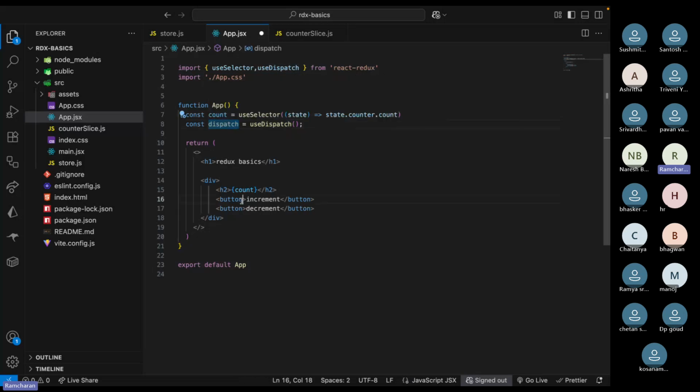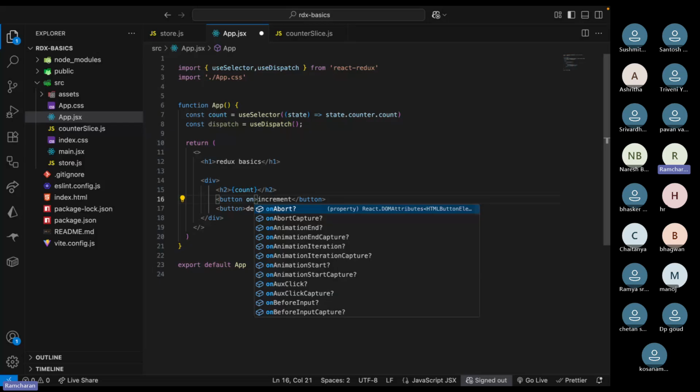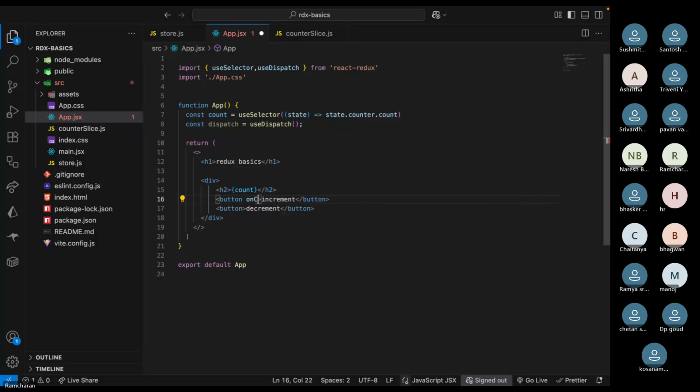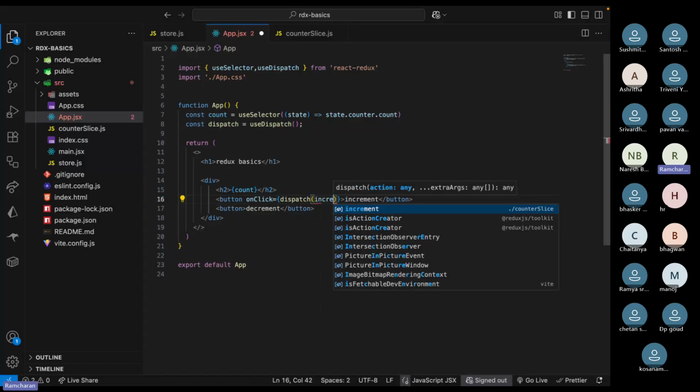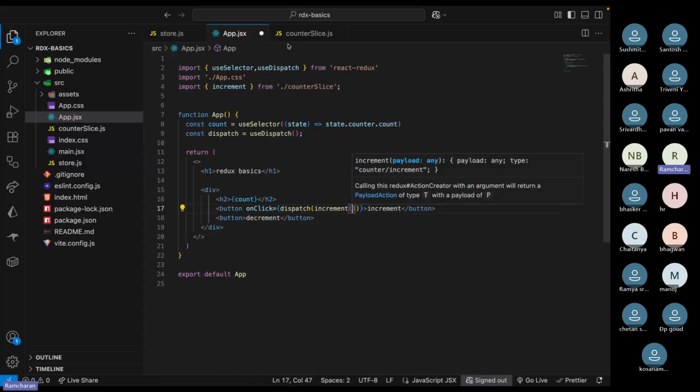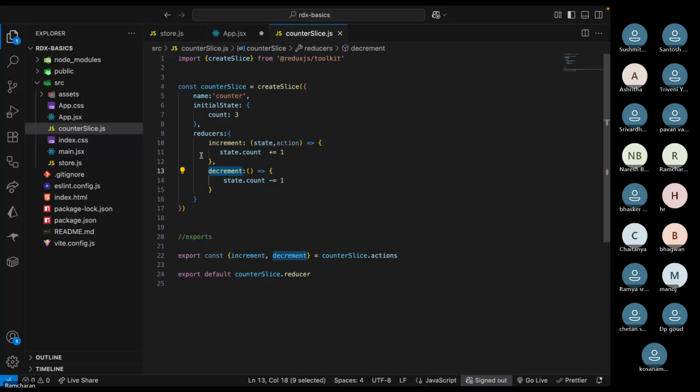So whenever I click the increment button, I'll use this dispatch variable. I'll just dispatch the increment action. Here we are exporting all the actions, so you just call this function increment.